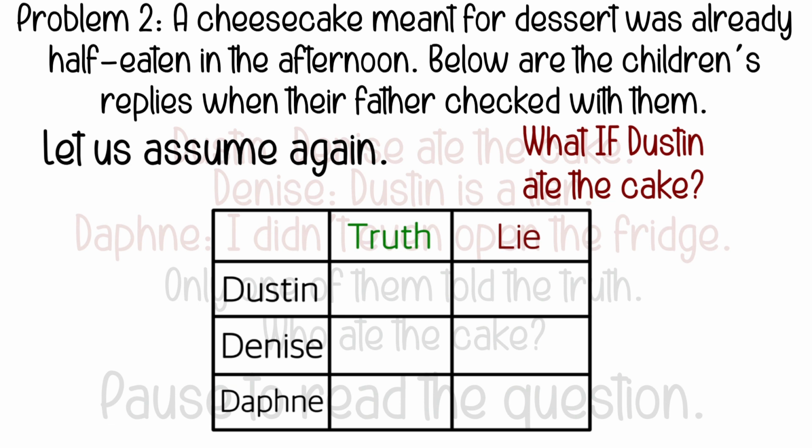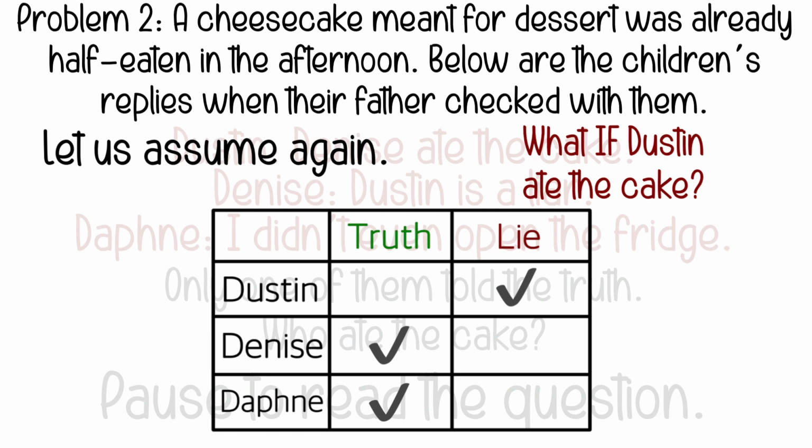Dustin said Denise ate the cake, but we are assuming that he ate the cake. So if Dustin says Denise ate the cake when he did, that means he's lying. Denise says Dustin is lying. If we look at the table, we can see that Dustin is lying. So that means Denise is telling the truth. Daphne says she didn't open the fridge. That means she didn't eat the cake. That is true since we are assuming Dustin ate the cake. So Daphne is also telling the truth.